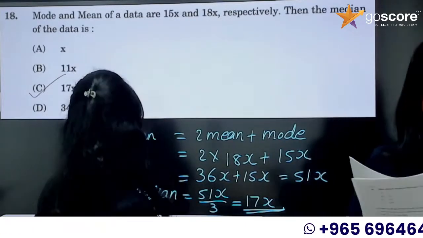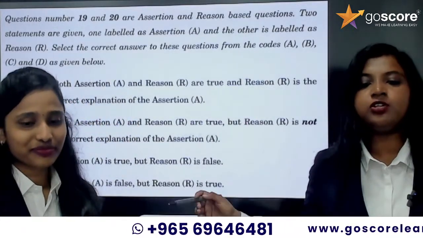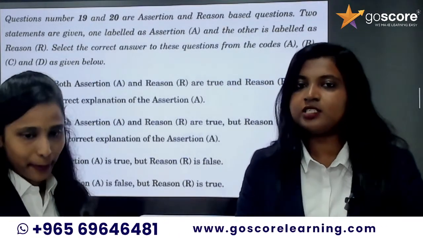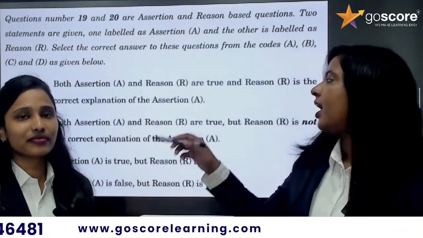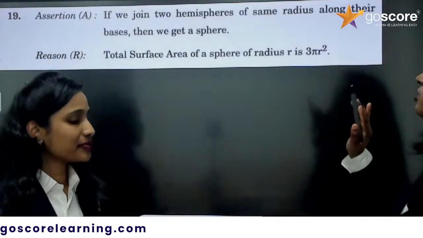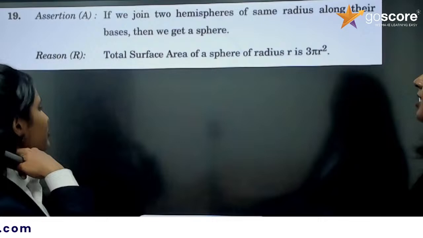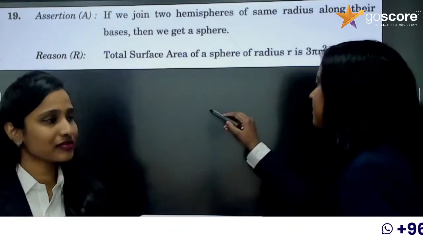Now the next question, our first assertion reason question. So here are the options. You know the options, right? First one: both assertion and reason true, and reason is the correct explanation. Second one: both true, but reason is not the correct explanation. Then assertion true, reason false; assertion false, reason true. So this is the question: if we join two hemispheres of same radius along their bases, then we get a sphere. Do we get a sphere? Yes. So this is one.